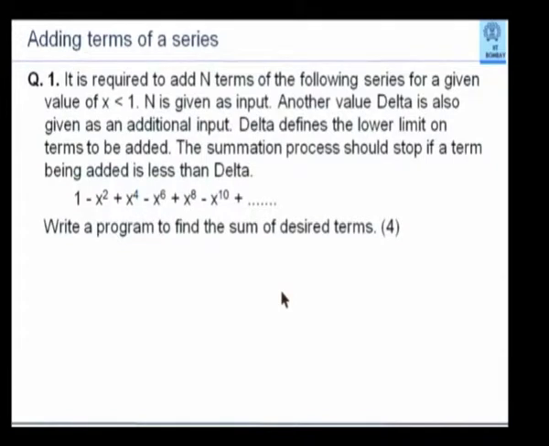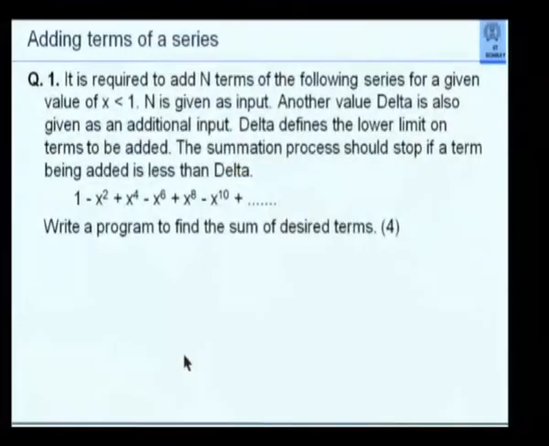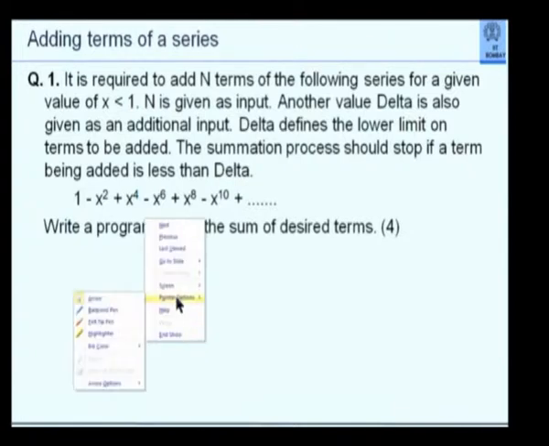So this was the first question. It is required to add n terms of this series. So this was the problem. This problem is pretty simple. So if you have to add terms, two things we notice.